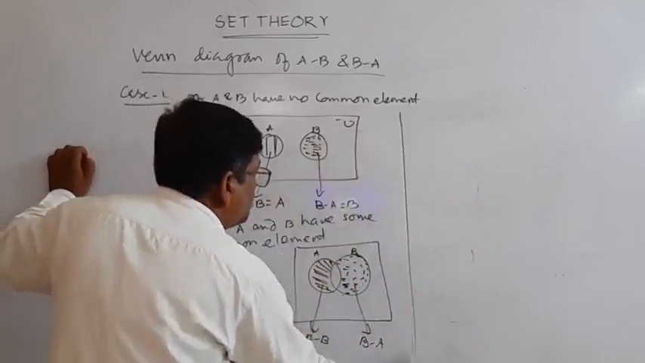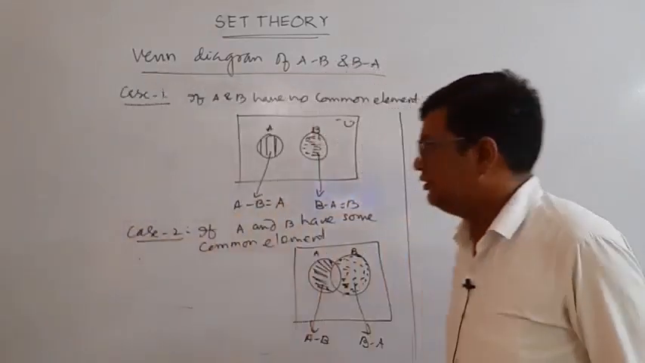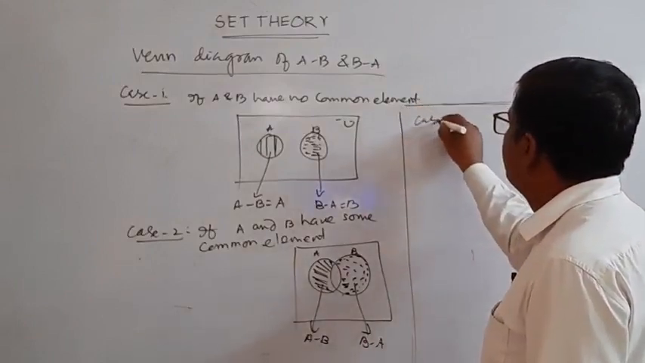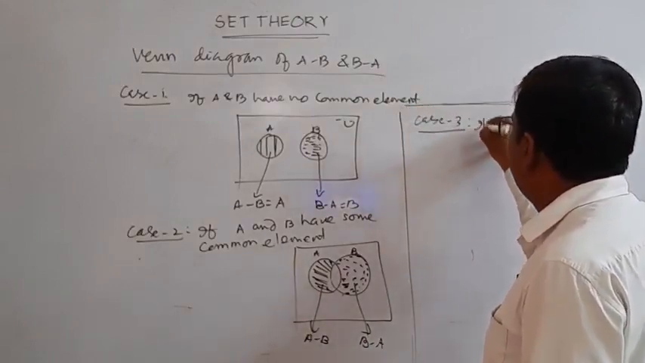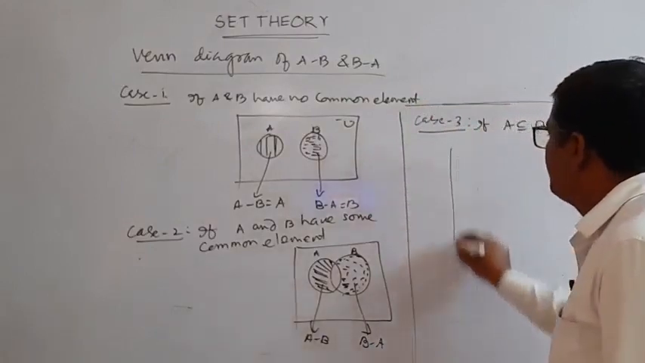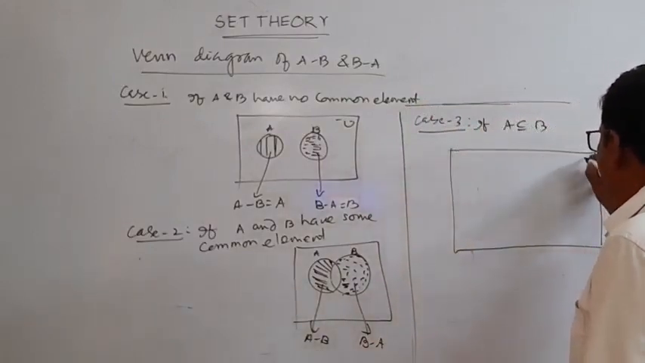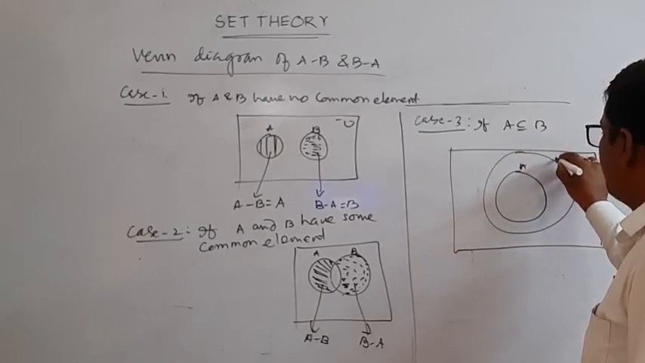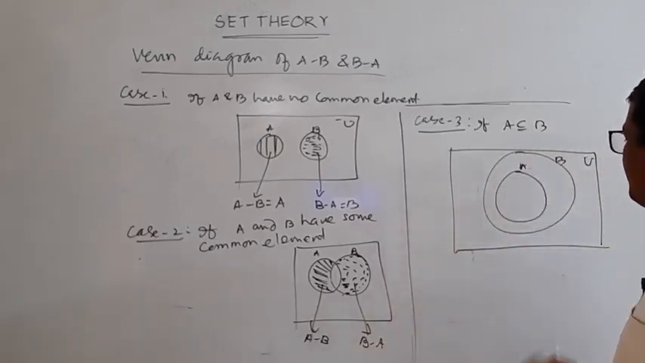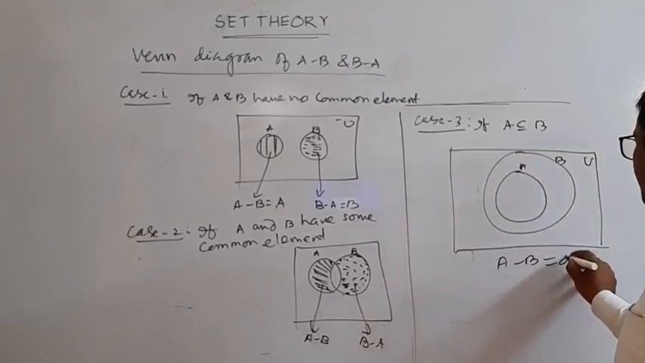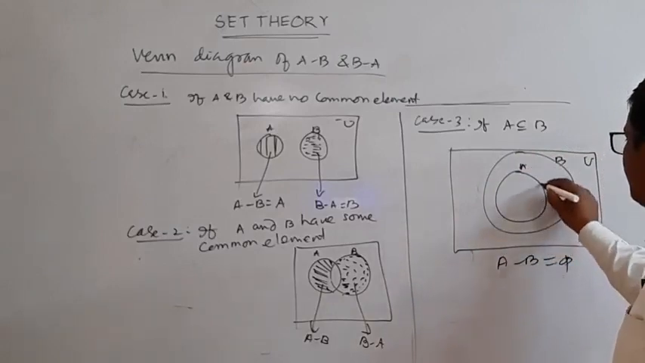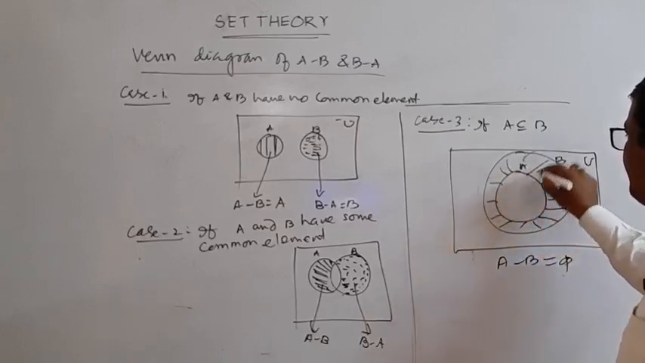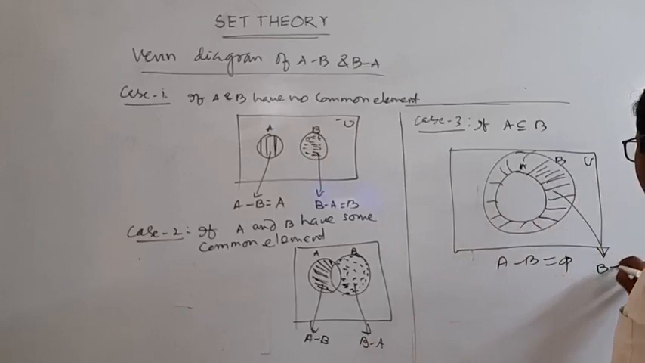Now case 3: if A is a subset of B. This is the universal set U, this is set A and this is set B. Since A is a subset, what is in A is also in B, so A difference B will be phi. And B difference A, what is it? This ring is what? It is in B but not in A. So this ring is B difference A.